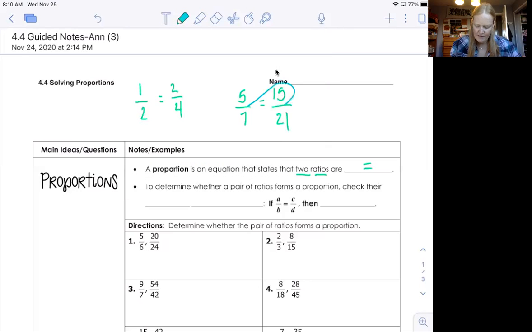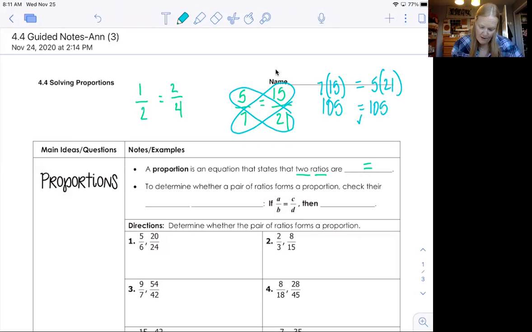If I multiply the 7 by the 15, so in a diagonal pattern, 7 times 10 is 70, 7 times 5 is 35, and 70 plus 35 is 105. Okay, and so I'll just show what I did here. I did 7 times 15 equals, and now I'm going to go in the other direction. And 5 times 21 should equal the same thing as 7 times 15 because of that equal sign in between them. So 105 equals 105. If we do the same thing here, we get 4 equals 4. Yeah, so that's called cross products.